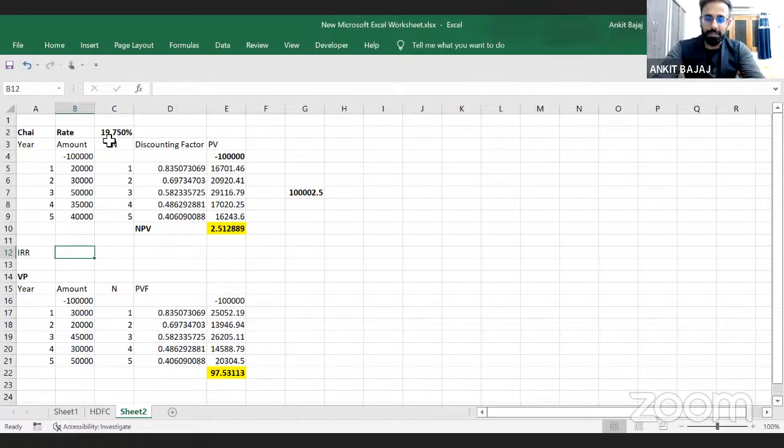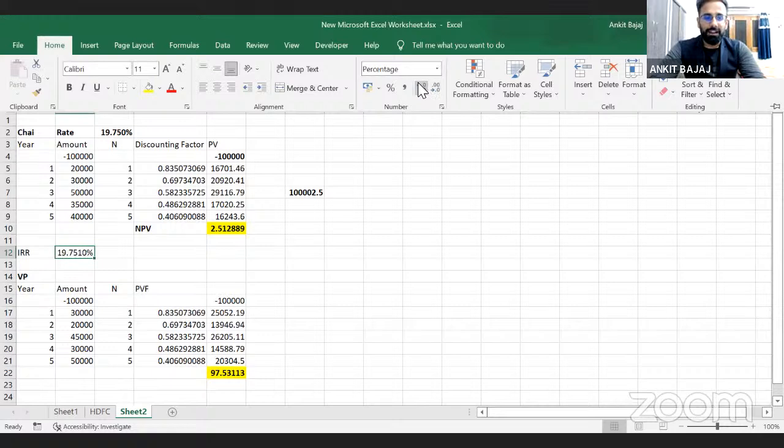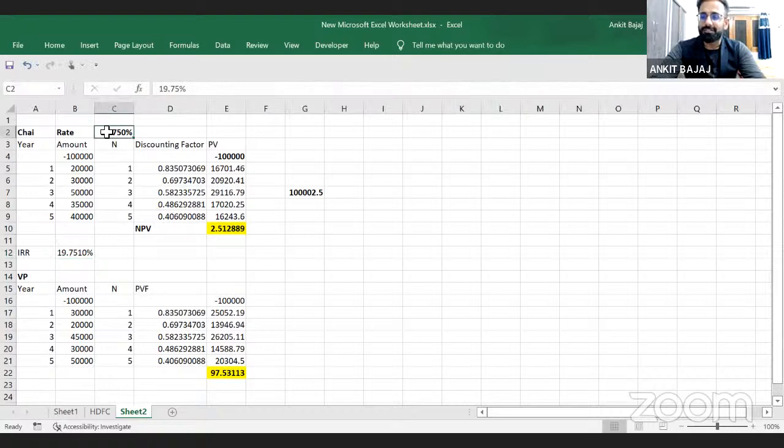So if I apply this formula, it is IRR, open up the bracket, and I select these values. I have to select all the cash flows, whether outflow or inflow. If I press enter, you can see here, your IRR is how much? IRR is 19.75%, which we have calculated by doing some small research here, right? By doing some trial and error, right? So your business should not expect more than 19.75% return. If you're expecting more than 19.75% return, you should not start this business, right?